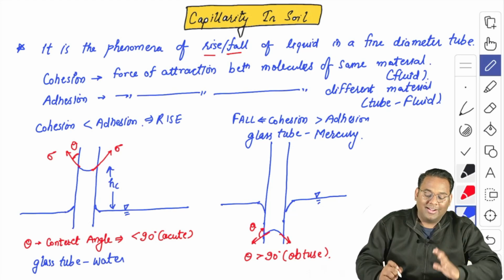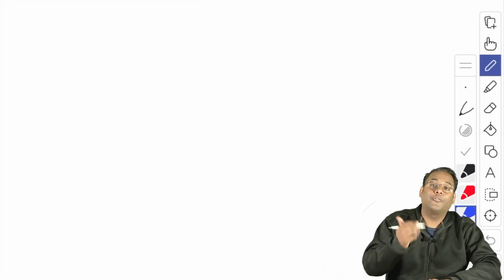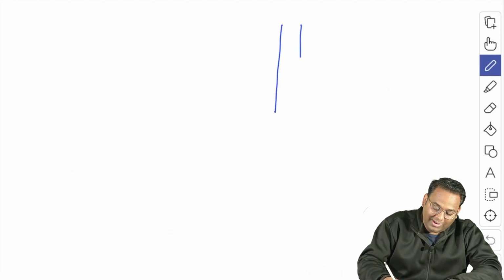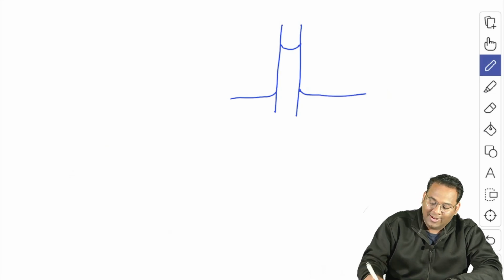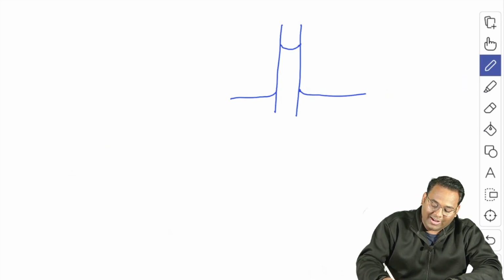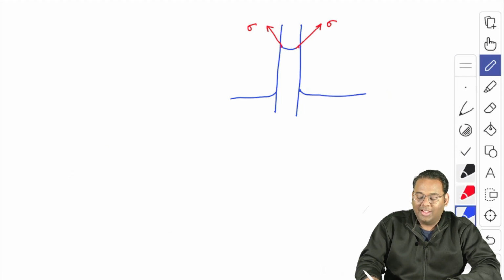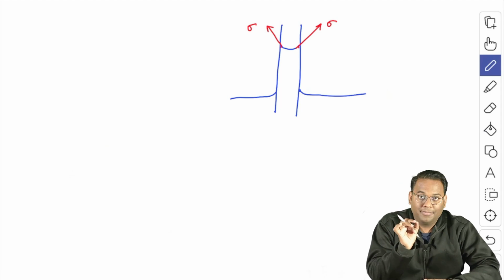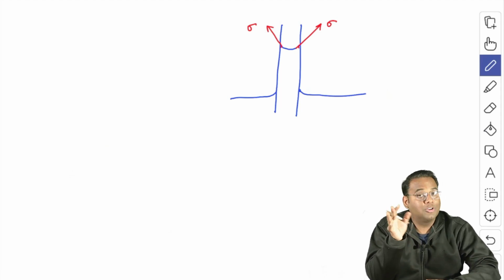Now let us understand what will be the height of rise of water in the capillarity. So let us assume that this is the capillarity tube and this is the free water surface. Now as you already know, the fluid is raised here and the surface tension is acting along the free surface, so this is the direction of the surface tension. So this is sigma. What is sigma here? That is the surface tension and its unit is Newton per meter, or per unit length. That means that is the force per unit length.